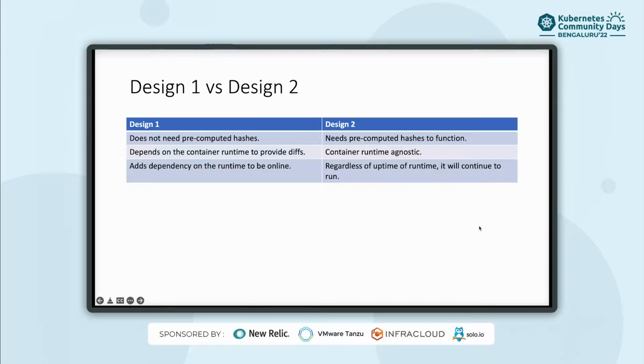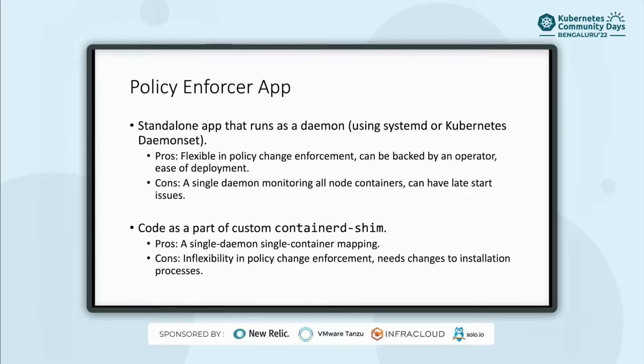The other thing is almost all runtimes have decoupled the container and the container runtime manager, like Docker has done with containerd and then a containerd shim for each container. So using this diff API introduces the dependency, thus rendering the decoupling useless. So, pros and cons. Now let's see where the policy enforcer app can run. Even depending on that, there are pros and cons.